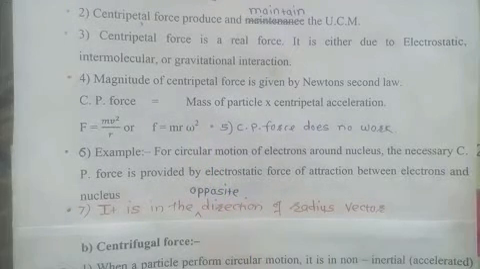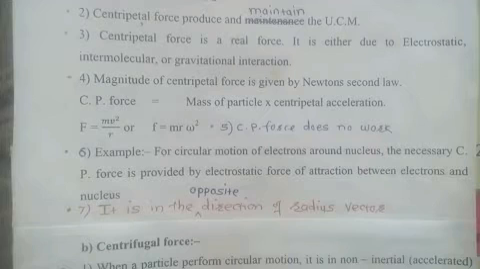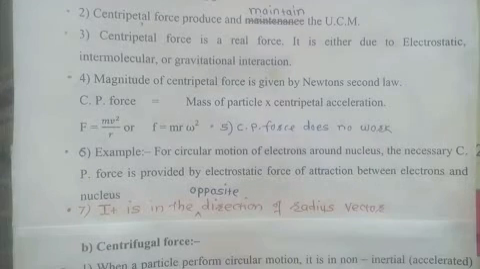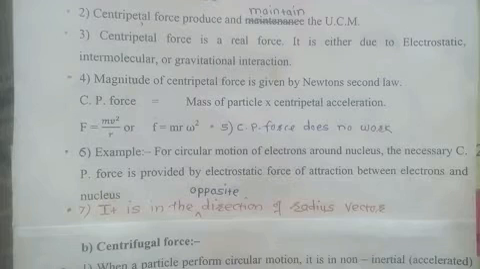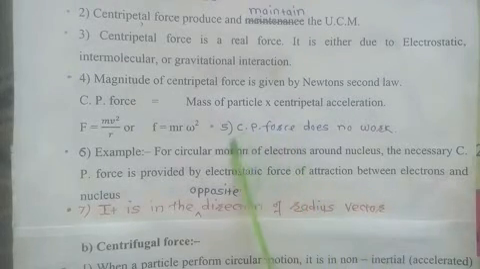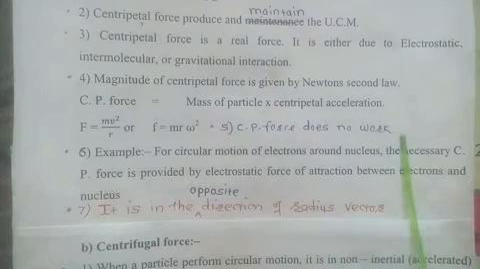Next point: we know that when the direction of force and the direction of displacement are perpendicular, the work done by the force is zero. In circular motion, the direction of the displacement is along the tangent, and the direction of the force, that is the central force, is along the radius. That means they are perpendicular to each other, and therefore the work done by the central force is zero. Therefore centripetal force does no work.